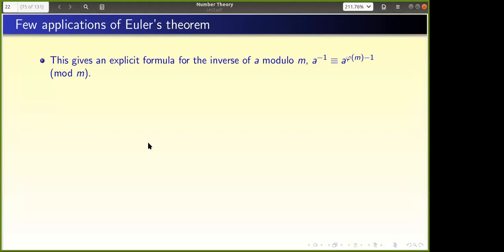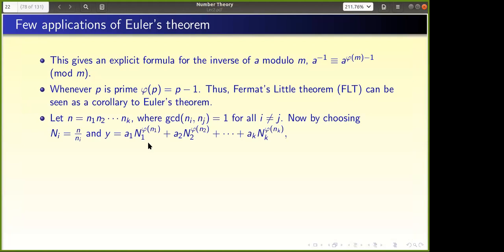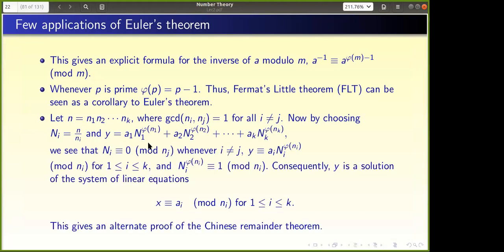This result can also be used in the Chinese remainder theorem. We are finding that x, which you can now find by using n1 power phi of n1. So this way we can also find another solution. That is the connection between these two.